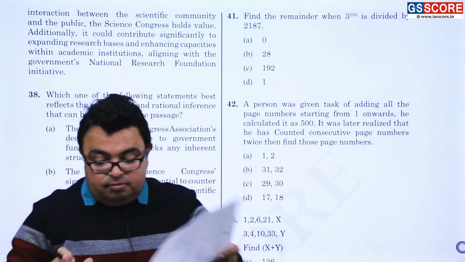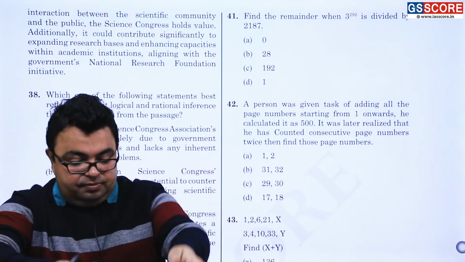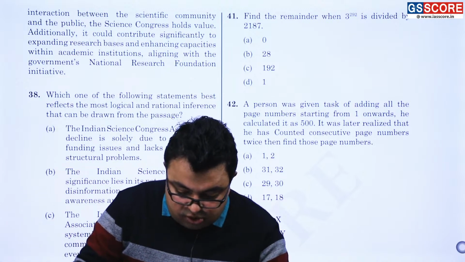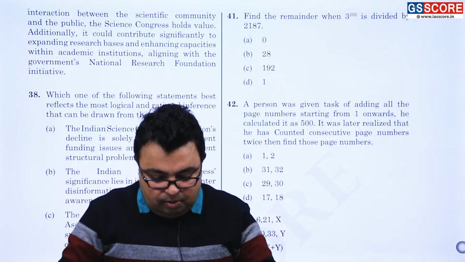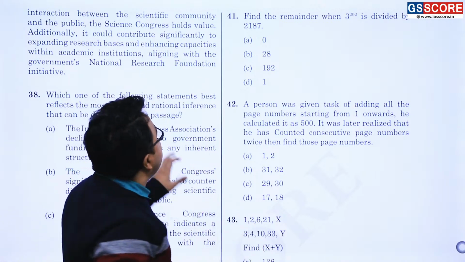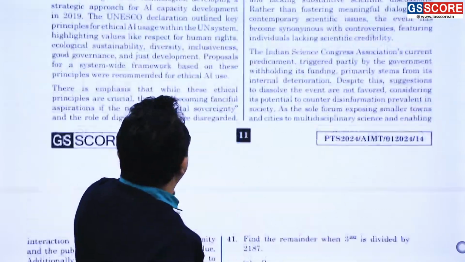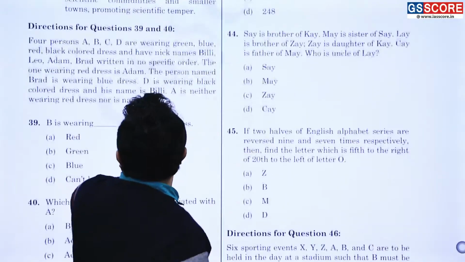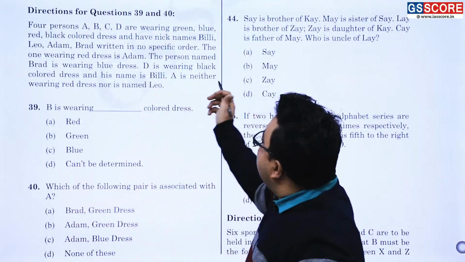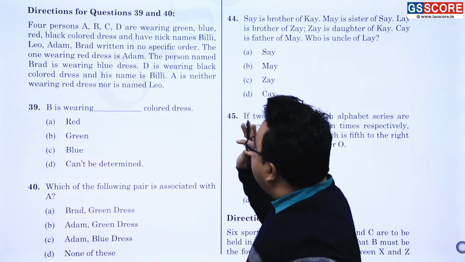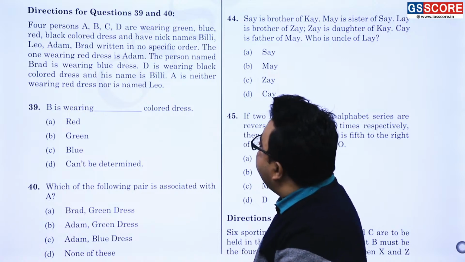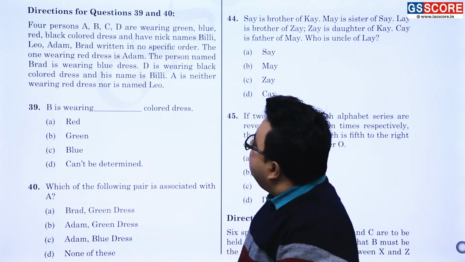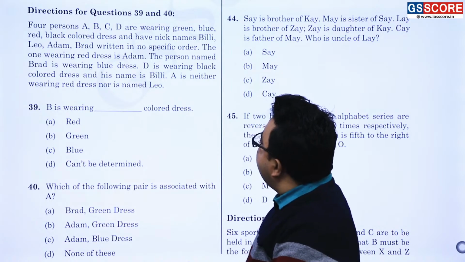Question number 41. Please all of you pay concentration over here. Before that 39 and 40 questions are there, and that should also be done over here. Okay, no problem. That is a matching puzzle. Yes, this is a matching puzzle. A, B, C, D wearing green, blue, red, black colored dress. They have nicknames Billy, Leo, Adam, Brad, written in no specific order. The one who was wearing red dress is Adam.